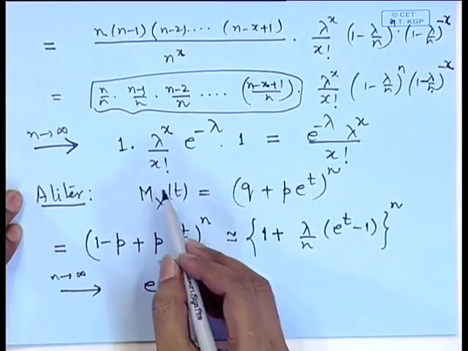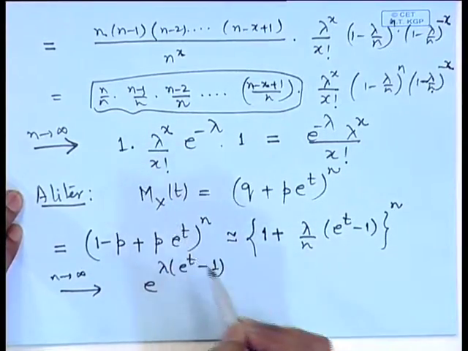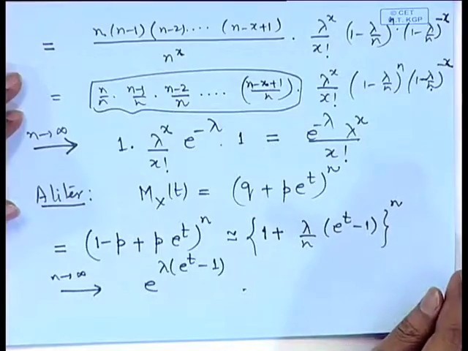So, by the uniqueness of the moment generating function, we can say that the probability mass function of the binomial distribution converges to the probability mass function of the Poisson distribution. So, if we have a problem to be solved for a binomial distribution, where n is large and p is small, such that np converges to a fixed number lambda, then we may make use of the Poisson approximation.